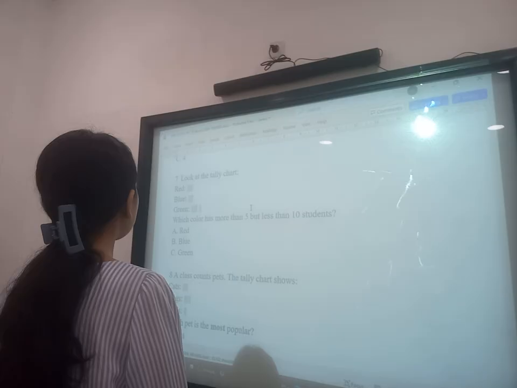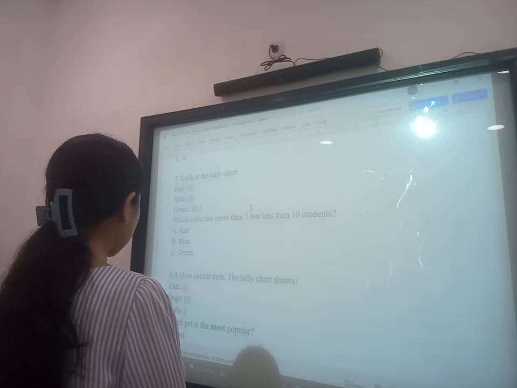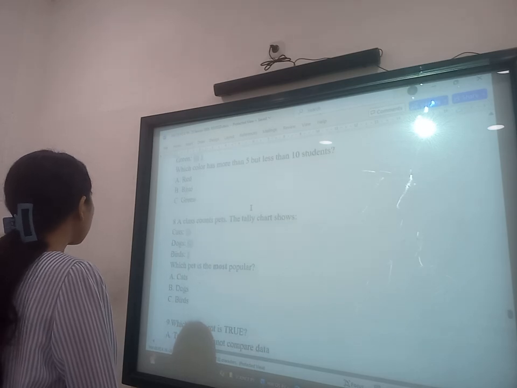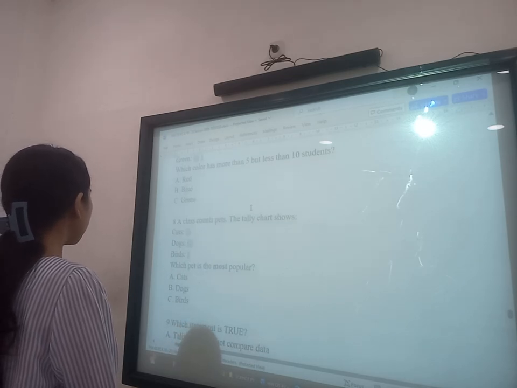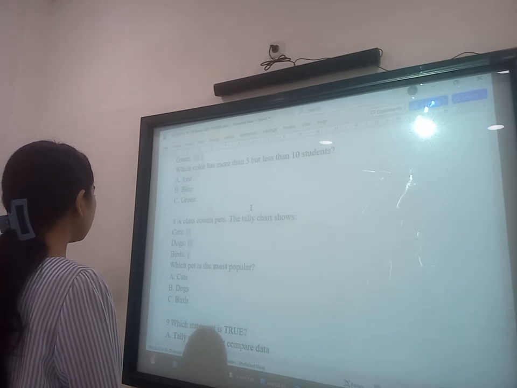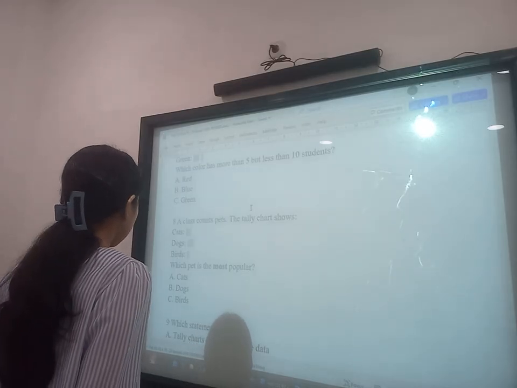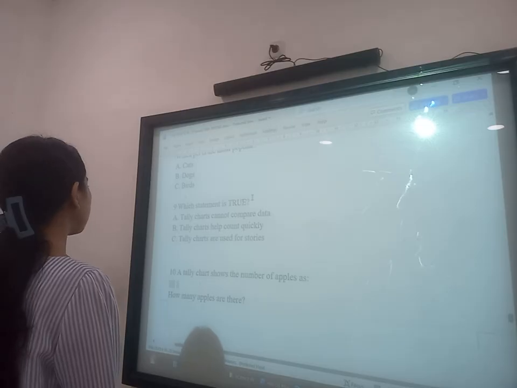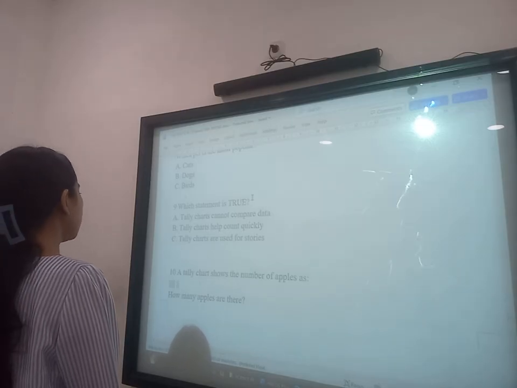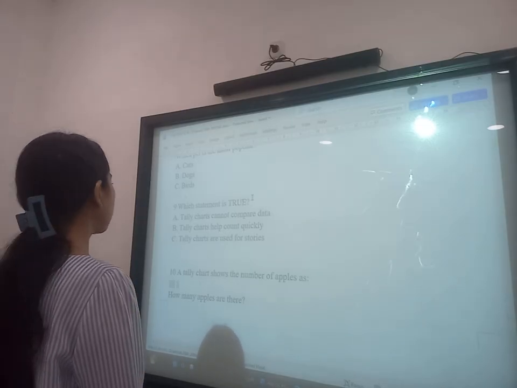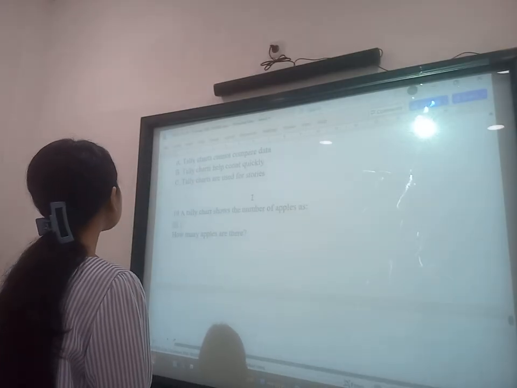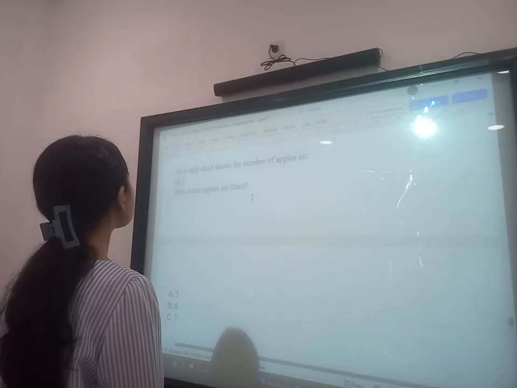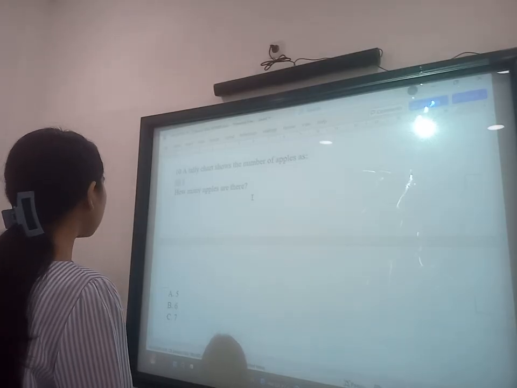C. Green. 8. A class counts pets. The tally chart shows cats 4, dogs 5, birds 2. Which pet is the most popular? B. Dogs. Okay. 9. Which statement is true? B. Tally charts help count quickly. 10. A tally chart shows the number of apples as 7. How many apples are there? C. 7.